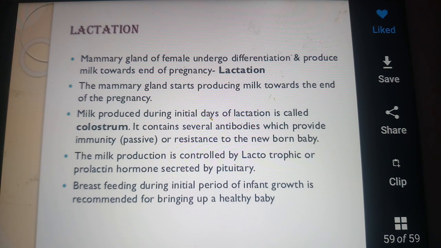Prolactin hormone is secreted by the pituitary gland. And breastfeeding during the initial period of infant growth is recommended for bringing up a healthy baby. It is a short one, lactation. Questions could be: what is lactation, what is colostrum, which are the antibodies, how is the immunity produced. This could be asked here. Understood? This is a short note regarding lactation, so we have completed the chapter here, and next we shall see some of the questions based on this chapter. Thank you.